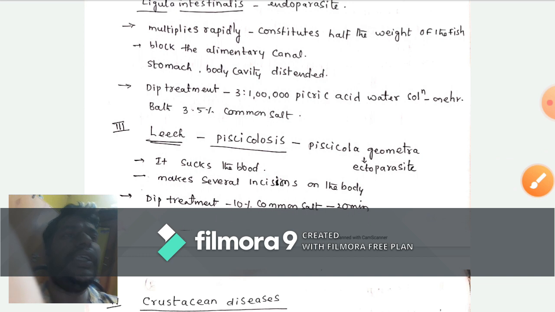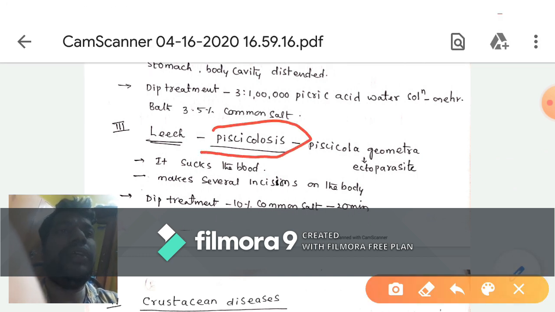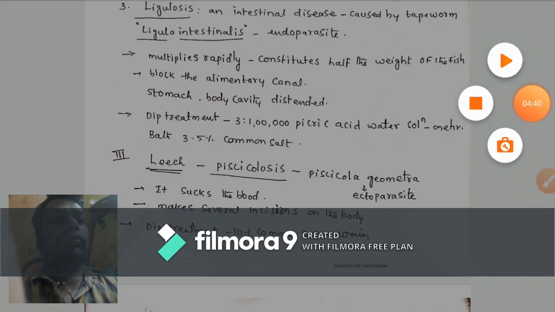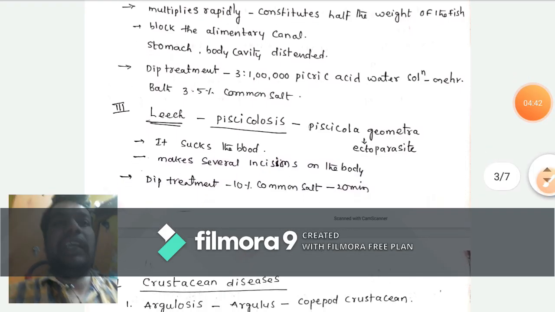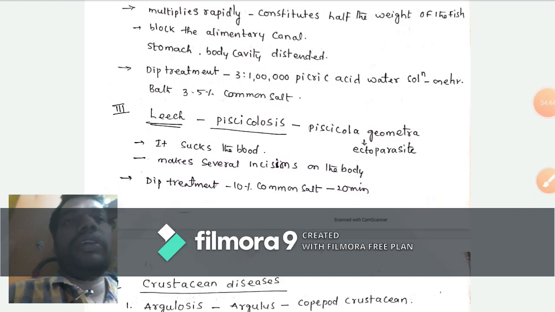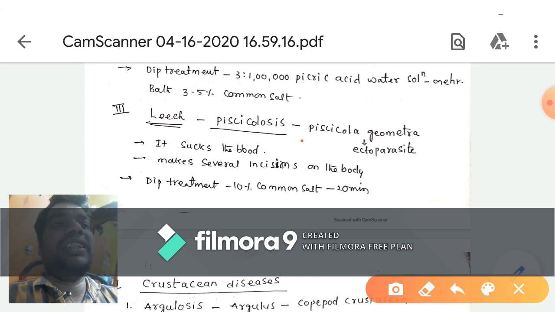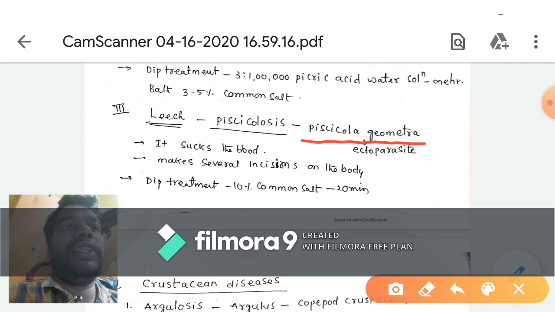Leech diseases: the disease is piscicolosis, caused by Piscicola geometra. It is an ectoparasitic disease.